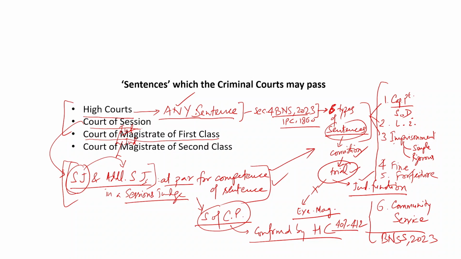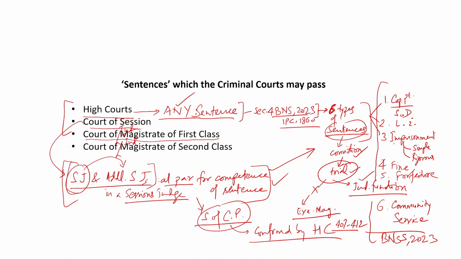Section 23(1) gives power which a CJM may pass, the sentencing power which a CJM would possess. And as I said earlier, CJM is again a judicial magistrate first class. It is just that he is the senior most of those judicial magistrate first class, that he is appointed as a CJM. Now, for sessions judge and additional sessions judge, the power has been the same. So, on that hierarchy, the power is same. They both can pass any sentence.